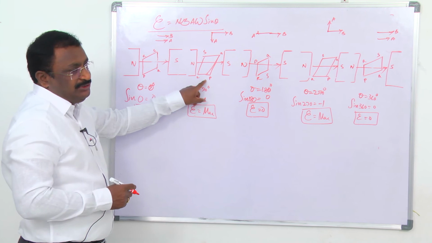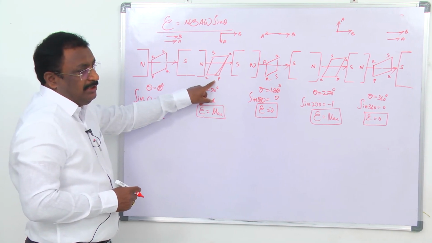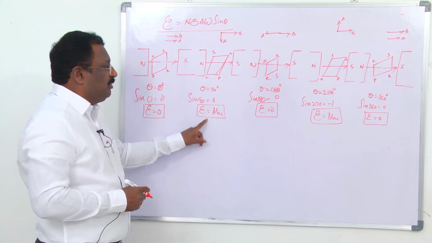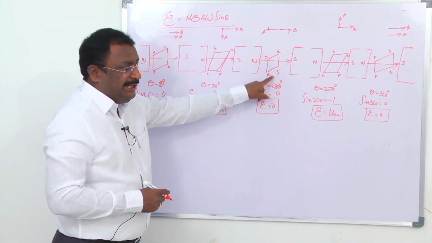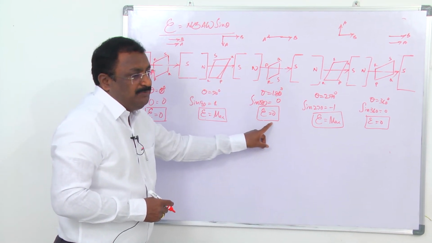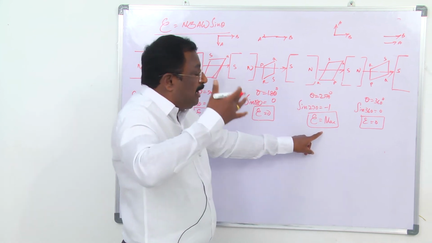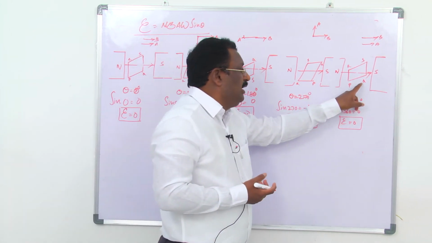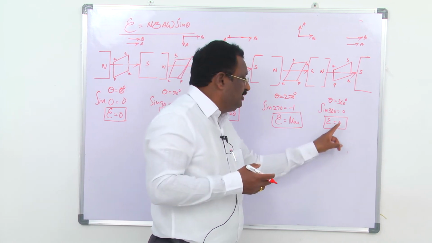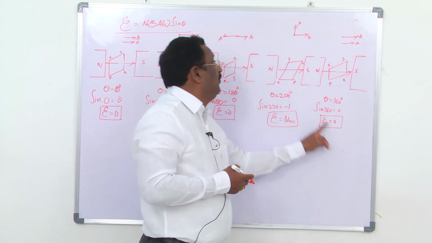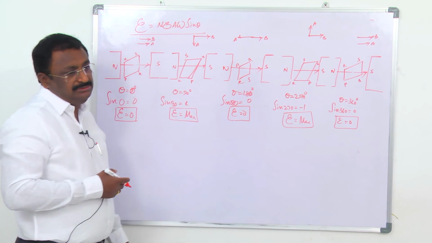Here at 90 degrees, when the coil makes a 90 degree angle, the induced EMF is maximum. When the coil makes 180 degrees, no EMF is induced. When the coil rotates 270 degrees, again EMF is maximum in the opposite direction. When the coil completes one rotation, 360 degrees, again EMF is 0 according to this equation.